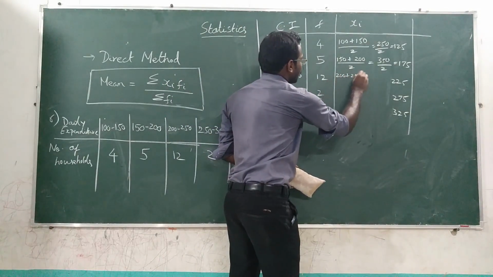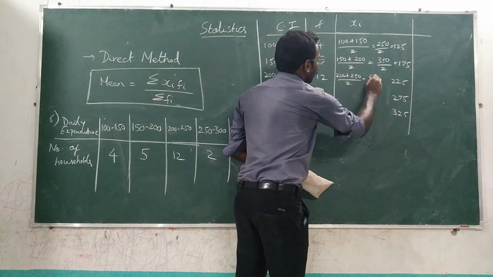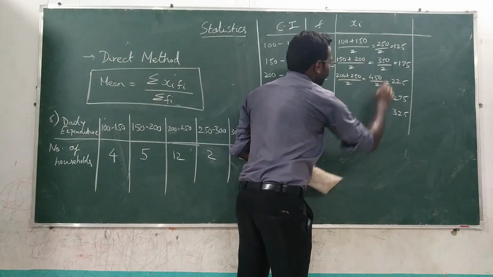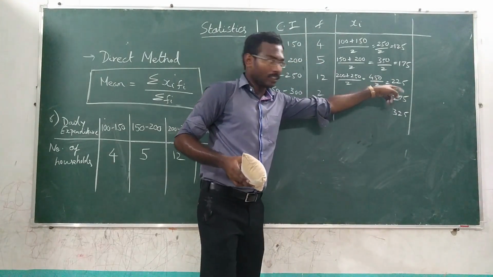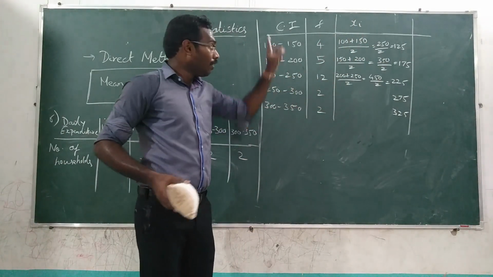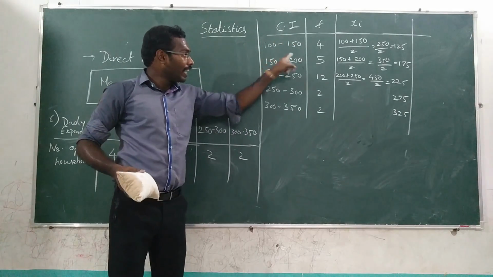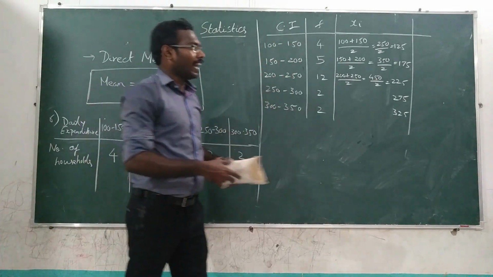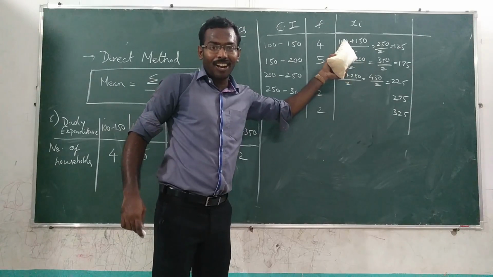200 plus 250 divided by 2. That is 450 divided by 2, which is equal to 225. If you write it, you will get the same answer. Okay, it's a shortcut, but it's applicable only for continuous distribution. Okay, next, the final column.